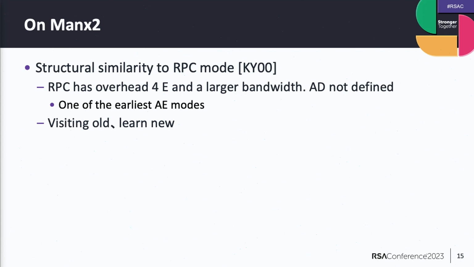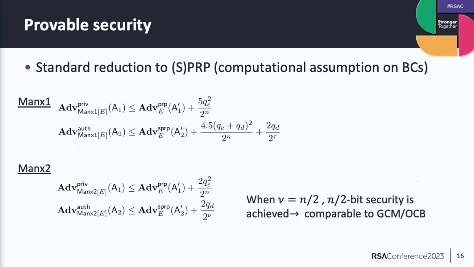But it has a larger overhead and larger bandwidth, so it's classical. But what we are doing is visiting old work and learning some new things. So we analyzed its security and we proved it is secure.